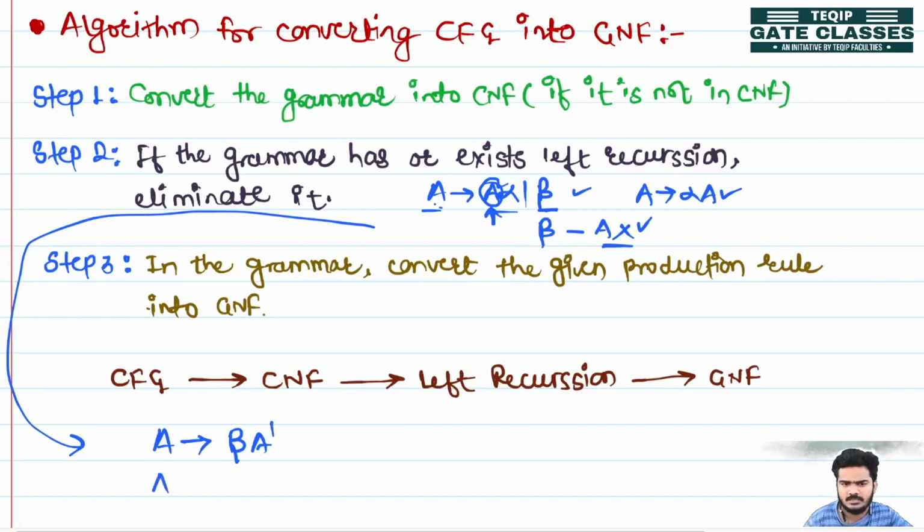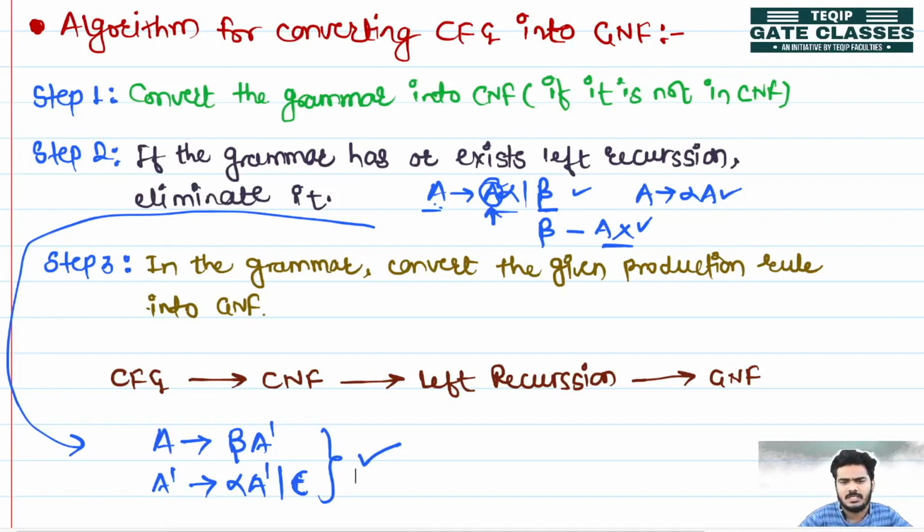Next we mention what A prime is. A prime will be alpha A prime or epsilon. By using this way we can eliminate the left recursion. Next we will focus on an example of how we eliminate the left recursion.